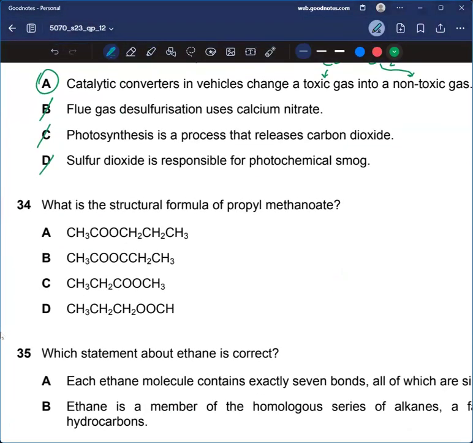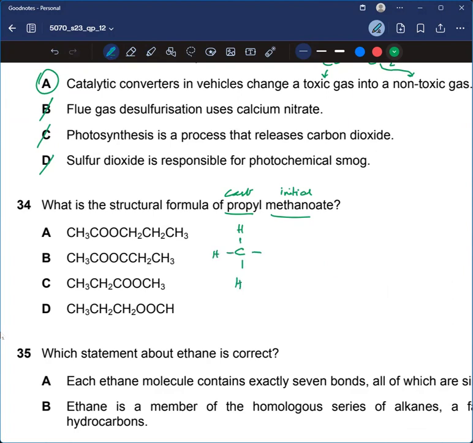What is the structural formula of propyl methanoate? All right. So propyl methanoate means that this is the initial part. This is the last part. So I can draw it for you. So that is drawn first. Okay.